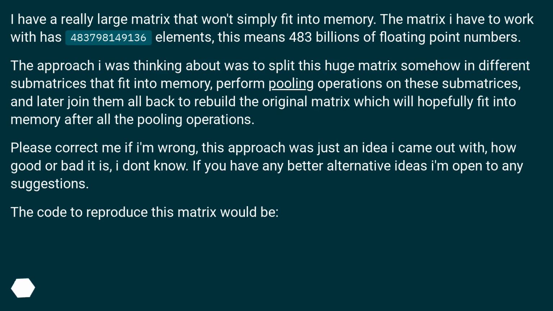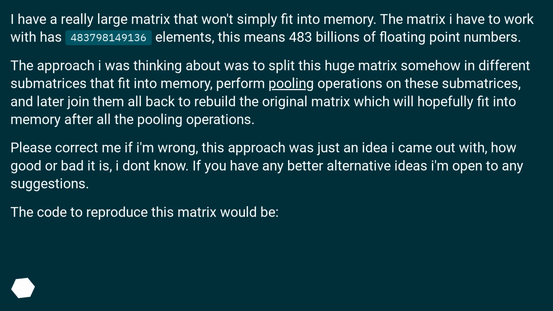The approach I was thinking about was to split this huge matrix somehow in different submatrices that fit into memory, perform pooling operations on these submatrices, and later join them all back to rebuild the original matrix, which will hopefully fit into memory after all the pooling operations. Please correct me if I'm wrong. This approach was just an idea I came up with. How good or bad it is, I don't know. If you have any better alternative ideas, I'm open to any suggestions.